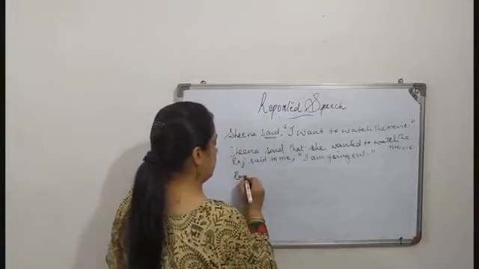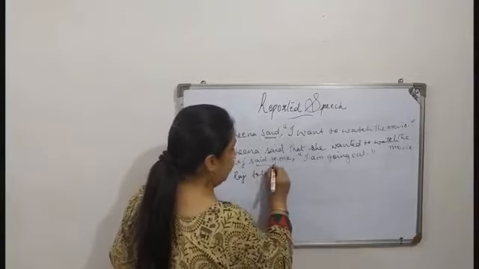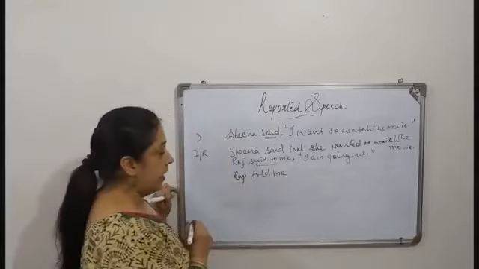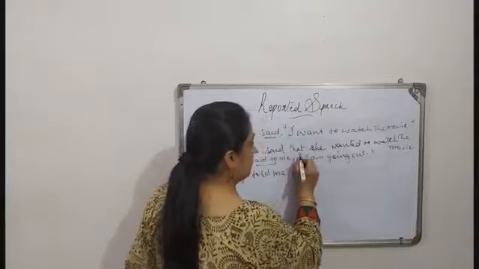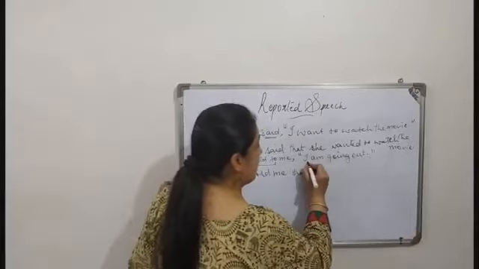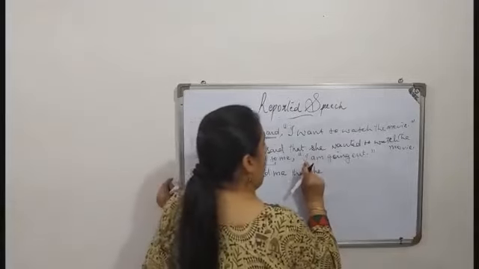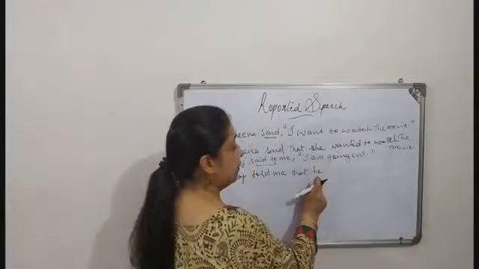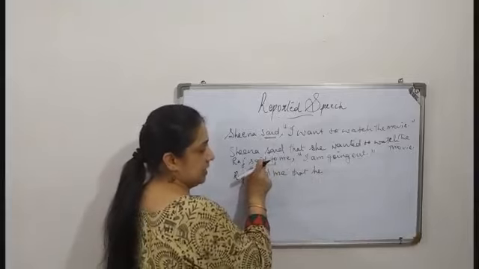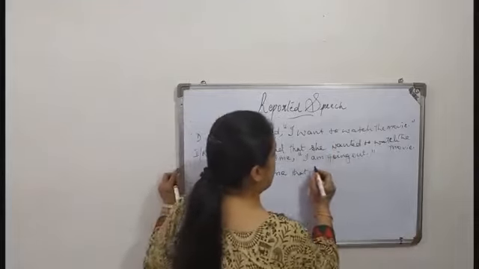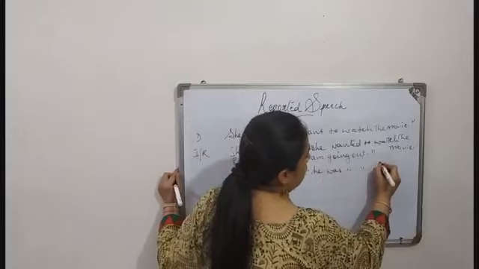Raj told me. This said to becomes told. Raj told me that, this is replaced by that. Raj is a boy, so this becomes he. I has got am. But here we have to change into past tense because this is said. Said is past tense. So here also it becomes past tense. So he was going out. Full stop.